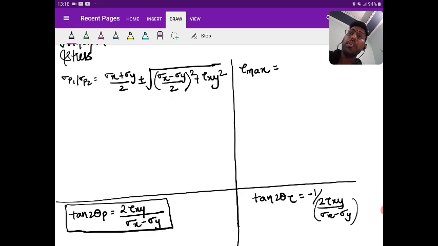Yes, give me the value of sigma p1, p2 and tau max. And those who have found the value of sigma p1, p2 and tau max, go for the next case. Go for finding the angle. Please ask your friends to come soon. Today we are going to solve only questions on principal stress. Please go and ask your friends to come to the channel soon.